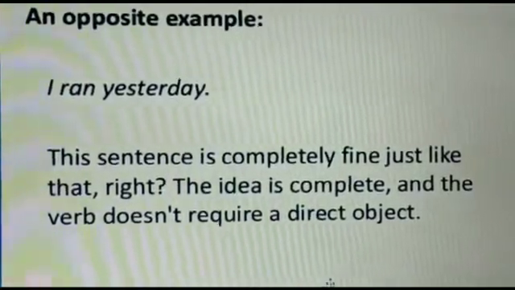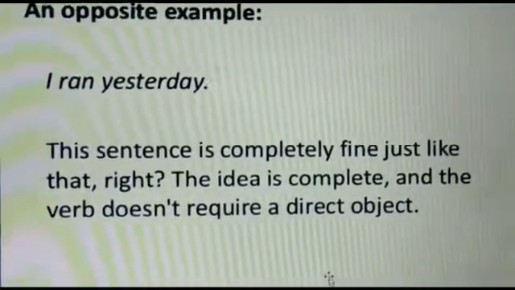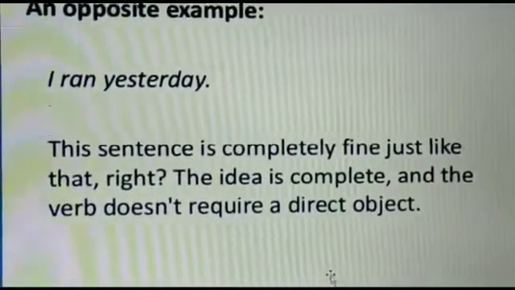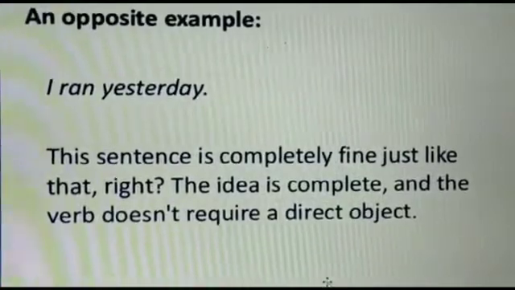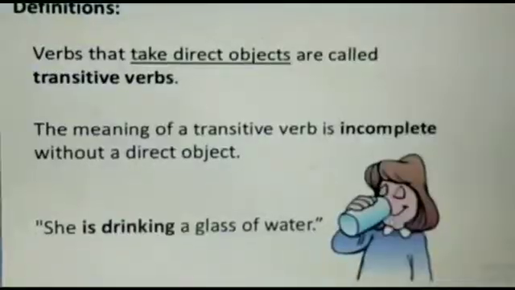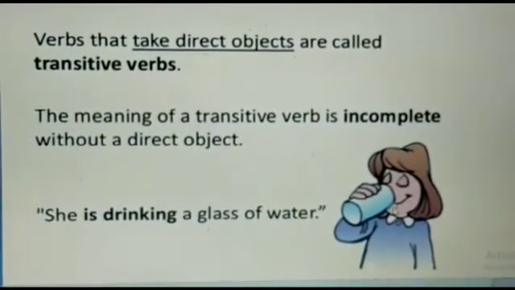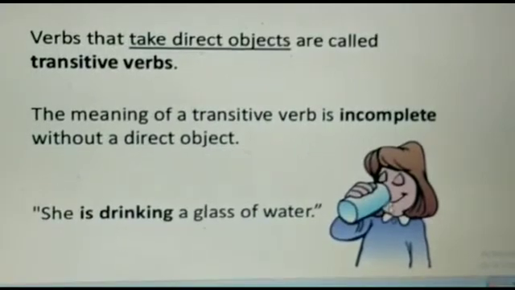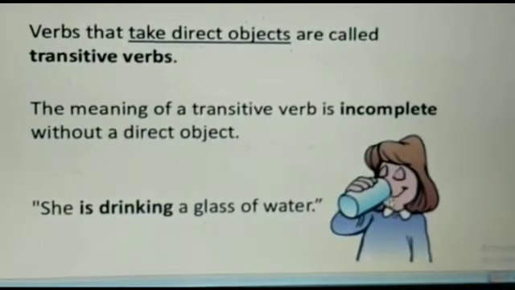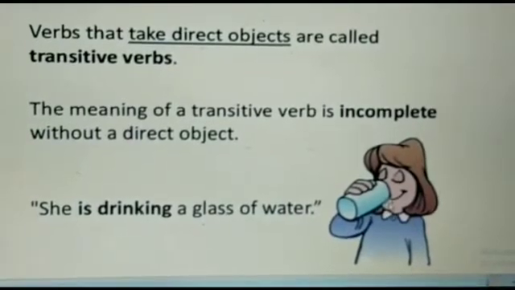And if we consider an opposite example, I ran yesterday. This sentence is completely fine, just like that. Right? The idea is complete and the verb doesn't require a direct object. So, as I have told you earlier also, verbs that take direct objects are called transitive verbs. The meaning of a transitive verb is incomplete without a direct object. She is drinking a glass of water is the example.